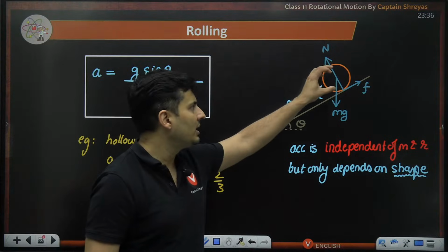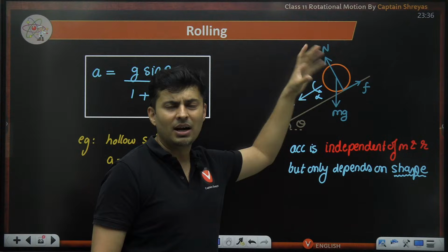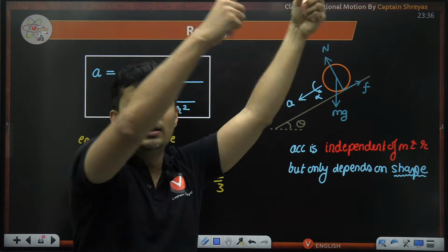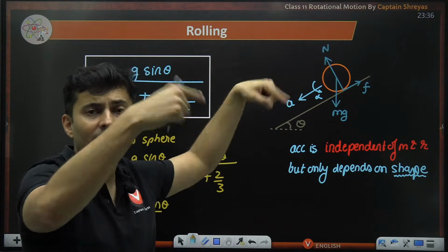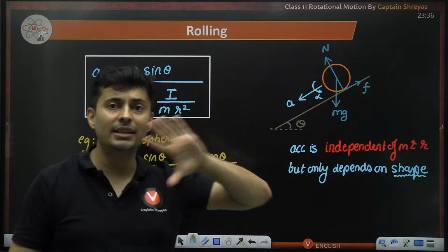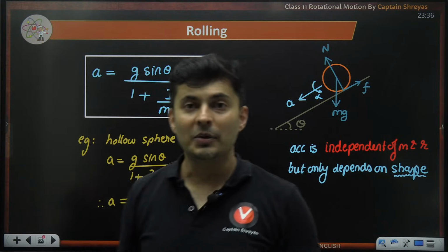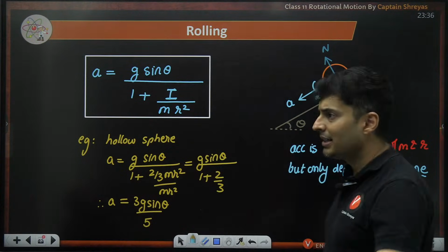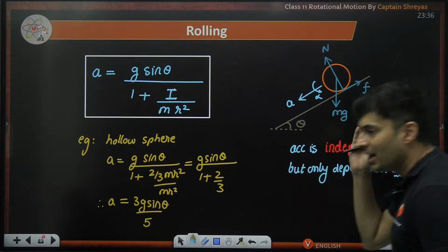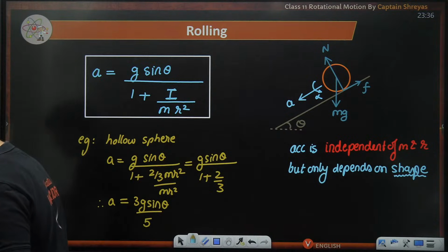So if you take a solid sphere of less mass, more radius, less radius, big mass, small mass, all those solid spheres will have the same acceleration because mass and radius will never come into the picture. It's a very interesting thing. Irrespective of the mass and radius, they will all have the same acceleration. Is that clear? Awesome, guys.